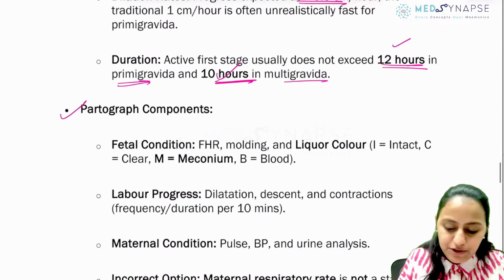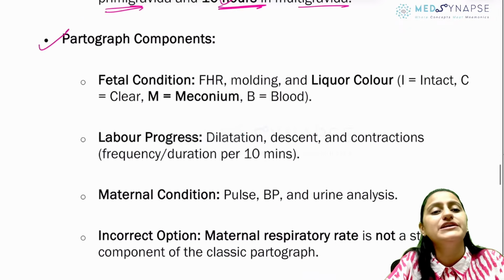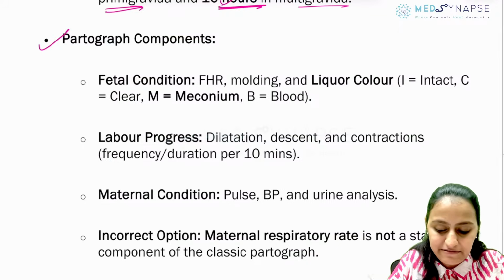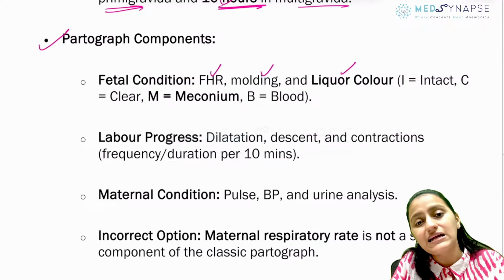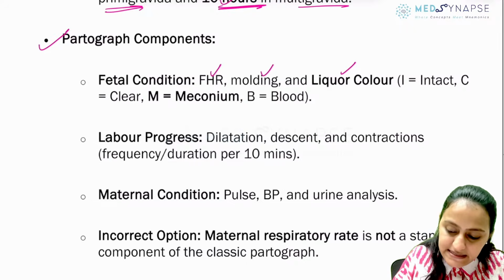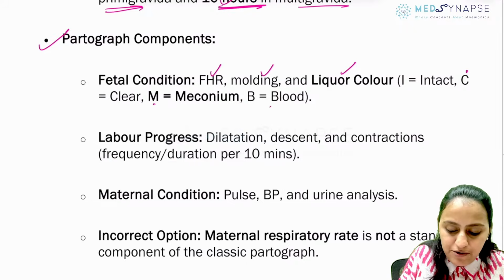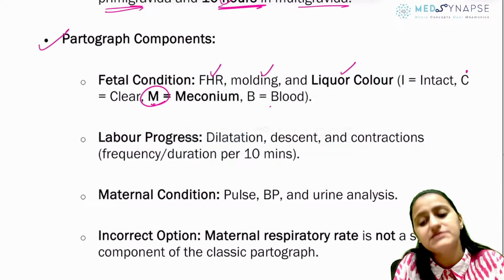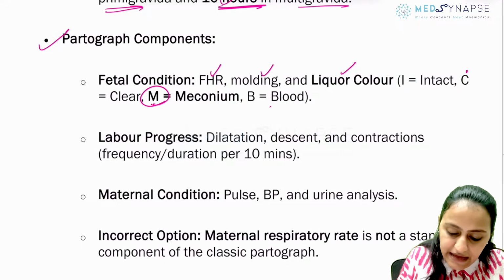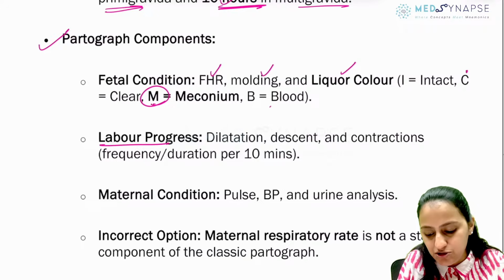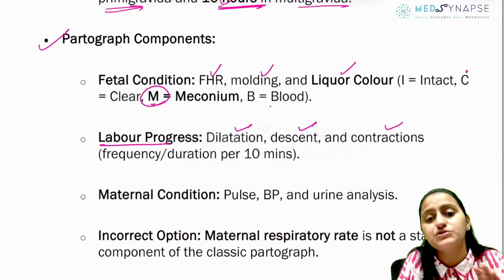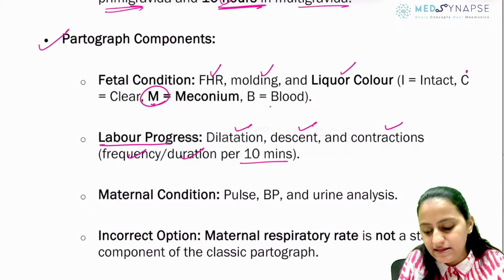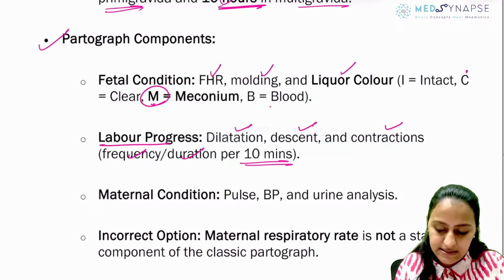What all do you monitor and denote on the partograph? Remember, in the fetal condition, you have FHR, molding, and also the color of the liquor. Is it clear, meconium stained, or blood? So remember, M stands for meconium. Then you have the labor progress, which is documented: the dilatation, the descent, and the contractions. In contractions, you document the frequency and the duration per 10 minutes.